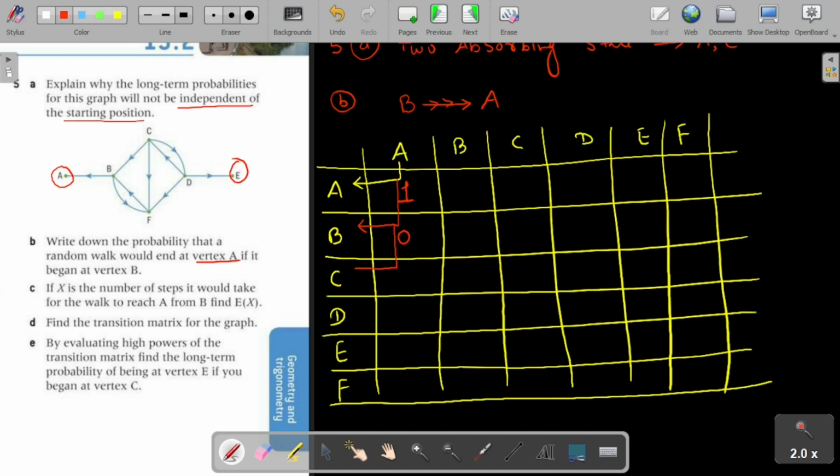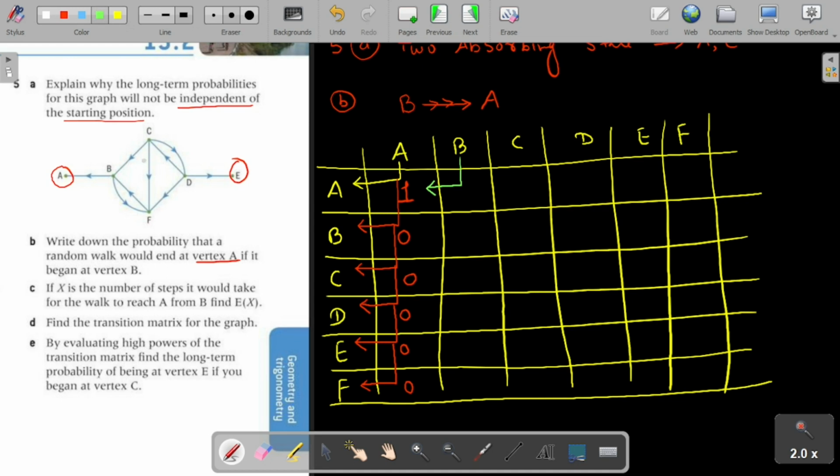There is no path from A to C, 0. There is no path from A to D, 0. There is no path from A to E, 0. There is no path from A to F, 0. So all entries will be 0. The next one, B to A. Is there any path from B to A?